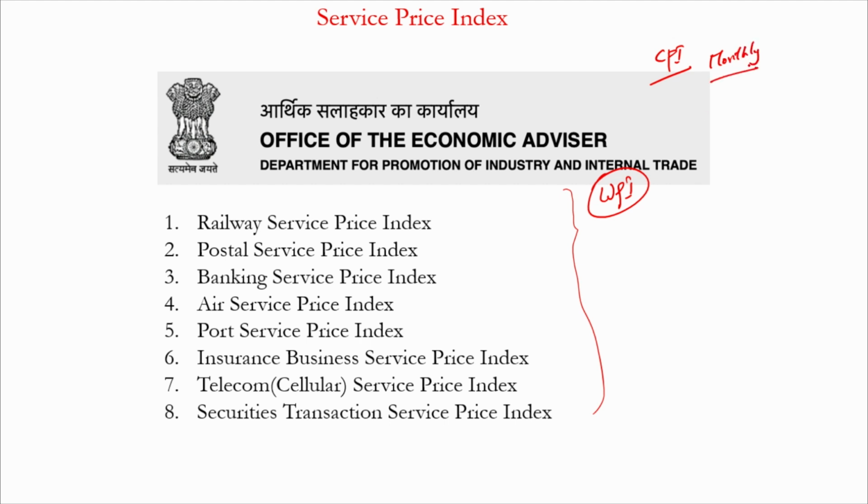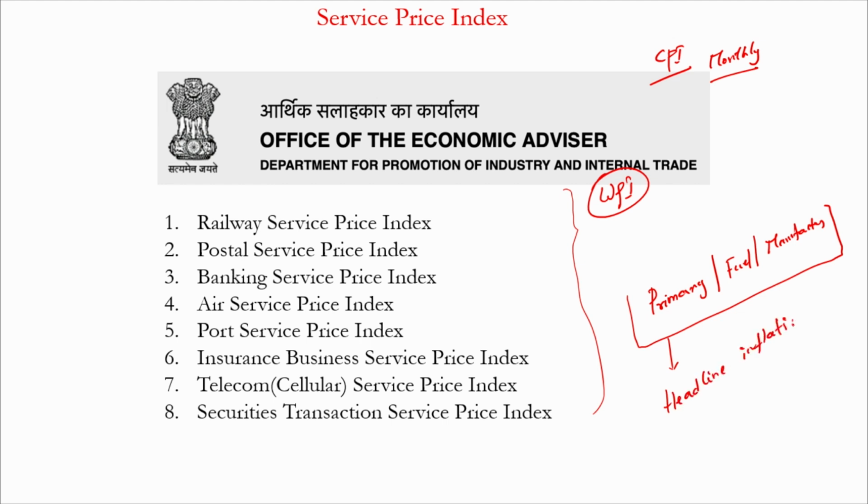At the same time, you remember I segregated the basket into primary articles or essential goods, then fuel, light and lubricant, and then manufacturing goods, isn't it? Inflation computed by taking all these categories of goods and services is what we refer to using the term headline inflation, and then inflation excluding the food and fuel category.